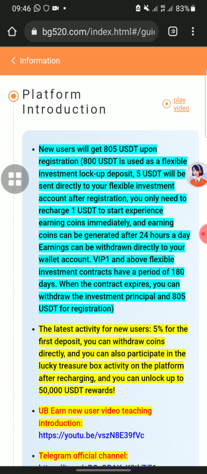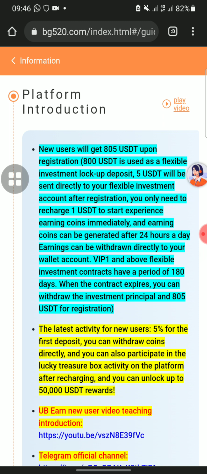You can see if you come here, any user will get 805 USDT upon registration. You understand? 800 USDT is used as a flexible investment locked-up deposit. 5 USDT will be sent directly to your flexible investment account after registration. You only need to recharge 1 USDT to start experiencing earning coin immediately. You understand?